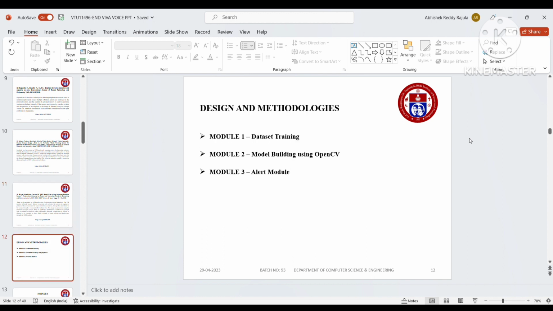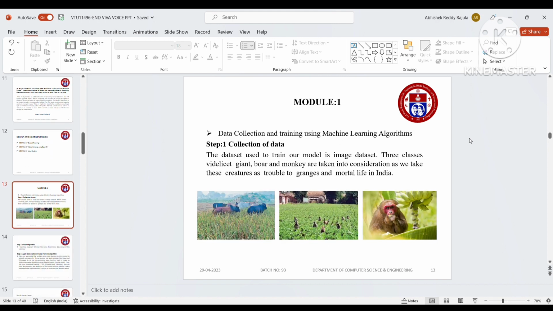Coming to my design and methodologies, I have taken three modules in this. Module one is dataset training, module two is model building using CNN, and the third one is the alert module. So this is module one. Here I have collected the data. The dataset that I have given is pictures of the animals that will be coming into the fields. So I have inserted, through machine learning, the dataset of animals which will be